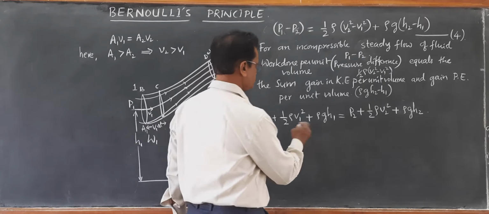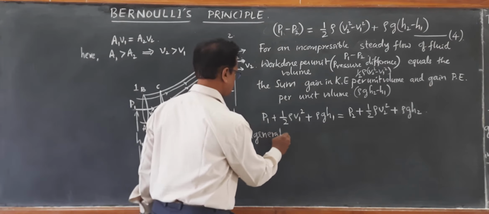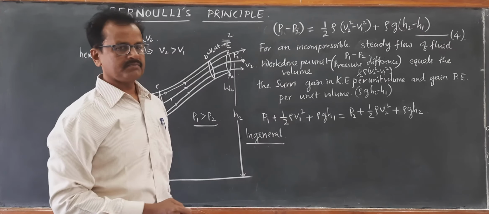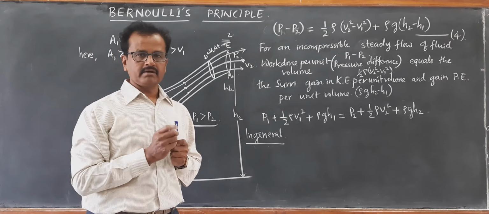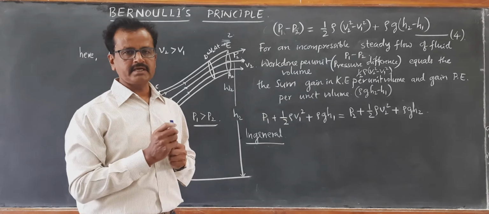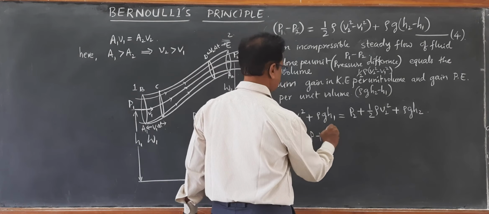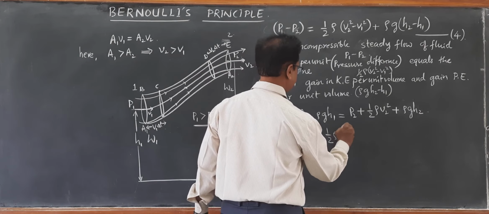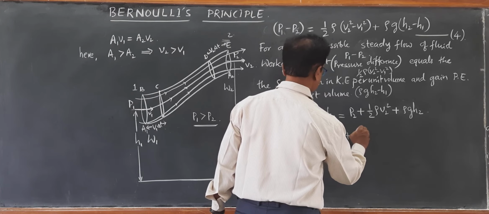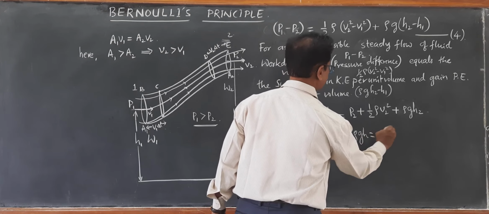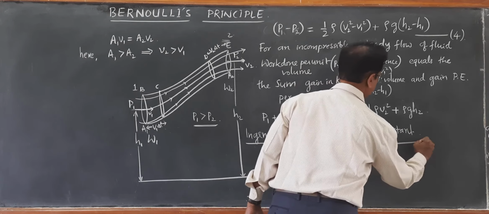So in general, when an incompressible flow of fluid takes place across a pipe of varying cross-section areas and varying pressures, then the sum of pressure, kinetic energy per unit volume and potential energy per unit volume remains always constant. So this is another way of writing Bernoulli's principle.